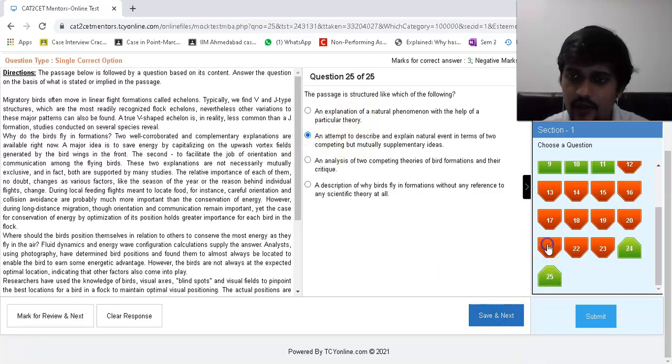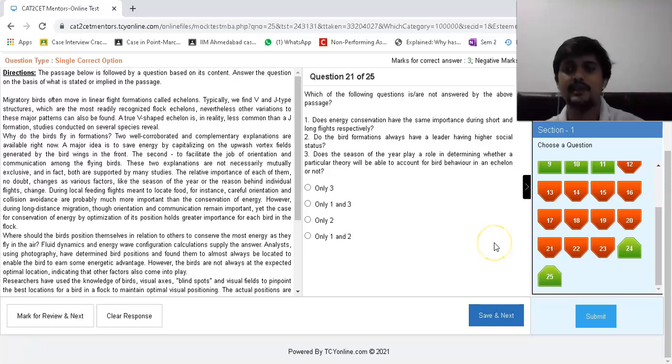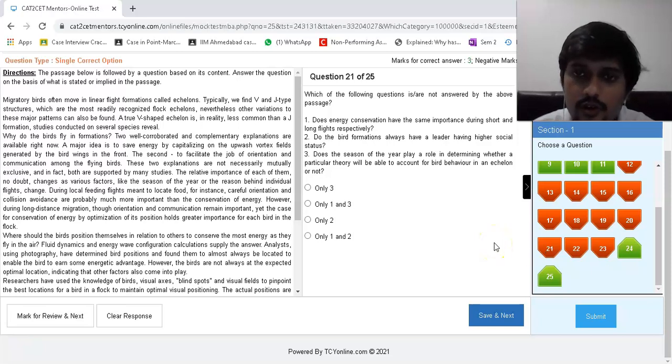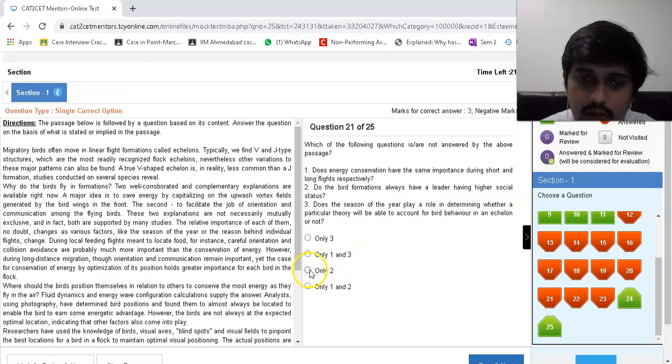Okay. So now let's go over 21, 22 and 23. Which of the following questions are not answered by the above passage? Does energy conservation have the same importance during short and long flights? This is answered. Do the bird formations always have a leader having higher social status? This is something that they were speculating. So 2 is over here and 2 is over here, while 1 is something that they have answered.